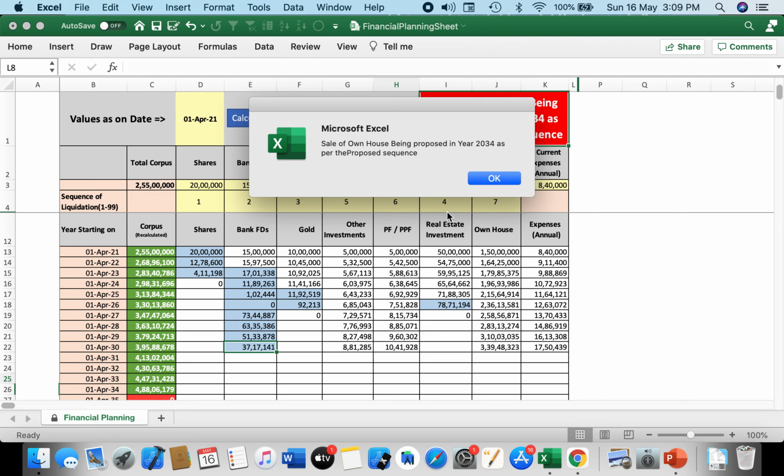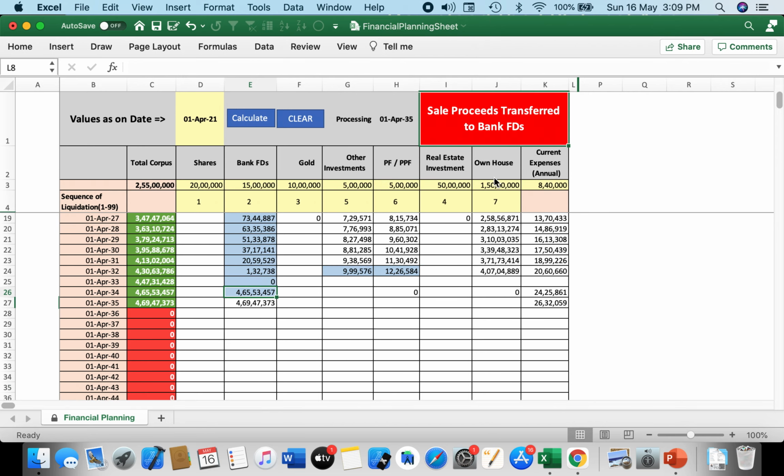So now it is looking at the sale of own house in 2034, as per the proposed sequence. So let us continue with that.